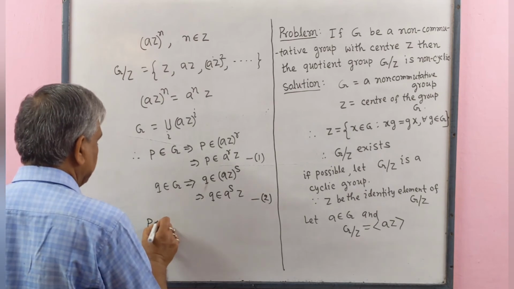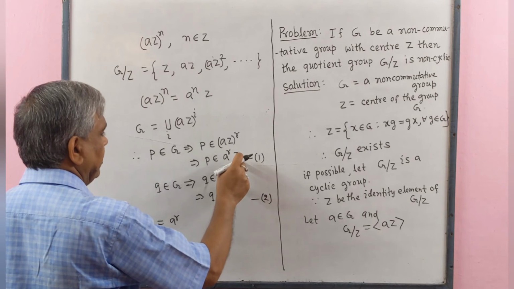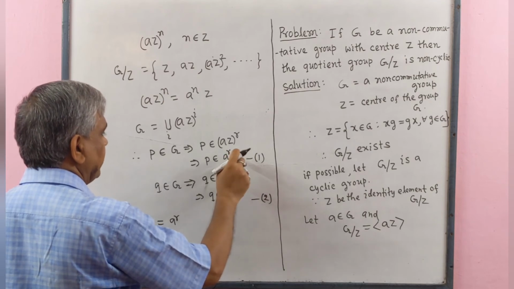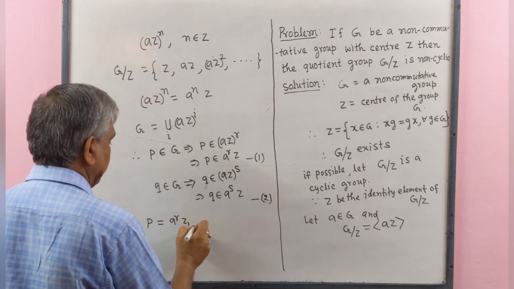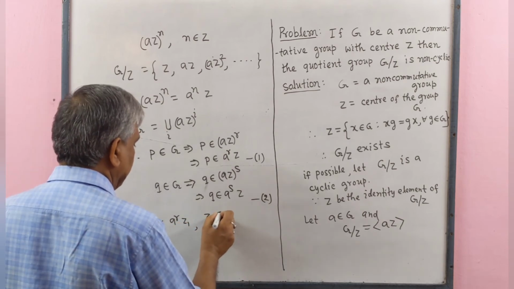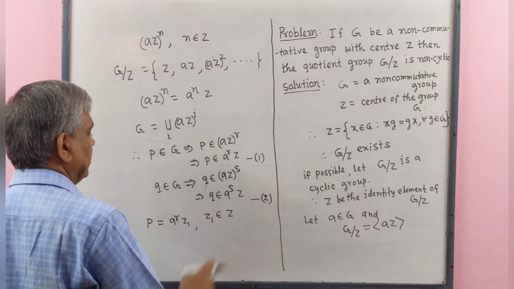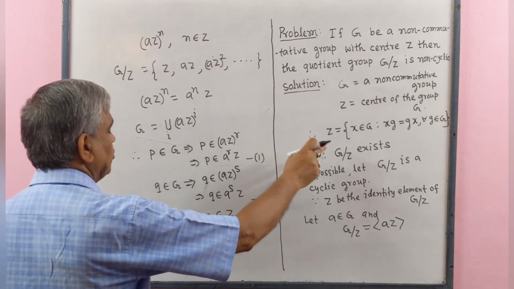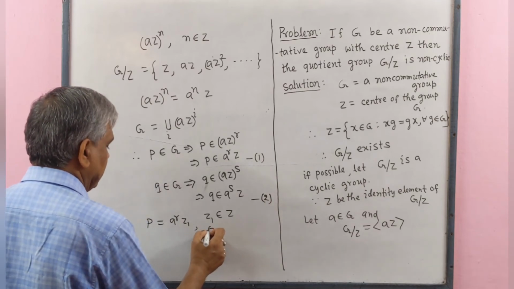From 1 and 2 we may write p equal to a to the power r and some element of Z. Let that element is z1, z1 belongs to Z, Z be the center of group G. This is number 3.